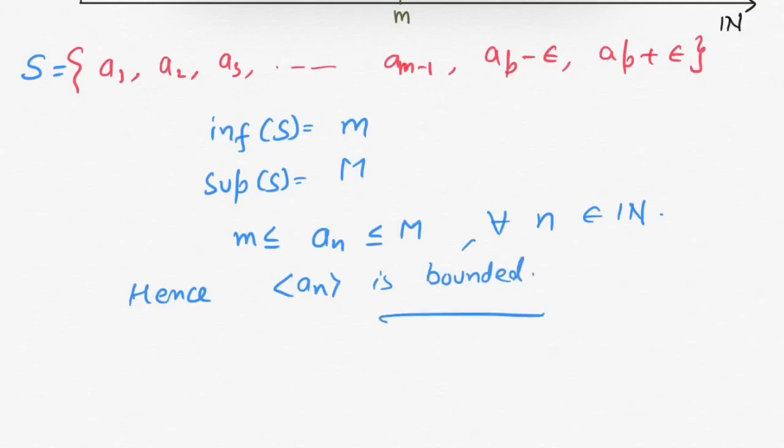And we know that from Bolzano-Weierstrass theorem of sequence, every bounded sequence has a limit point.